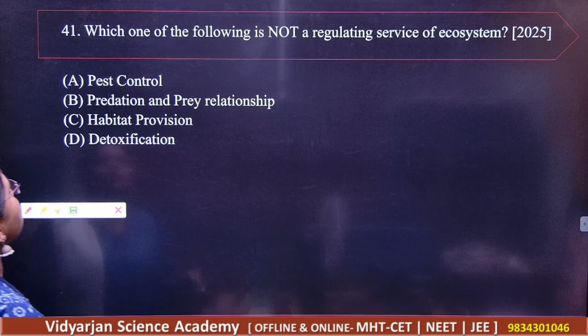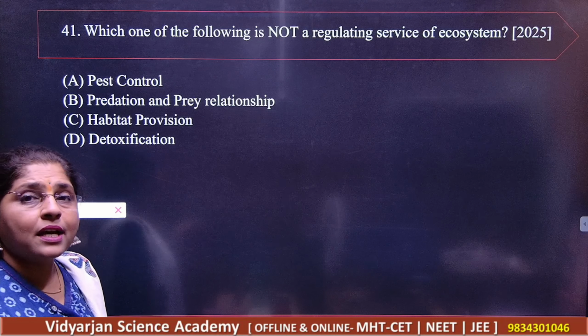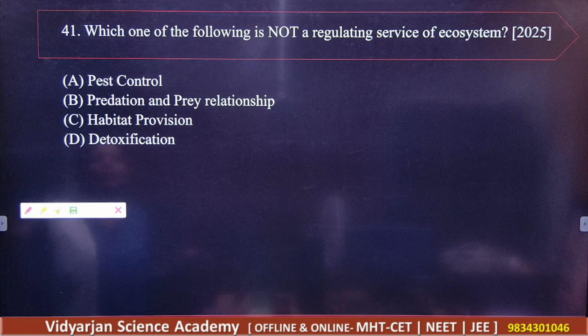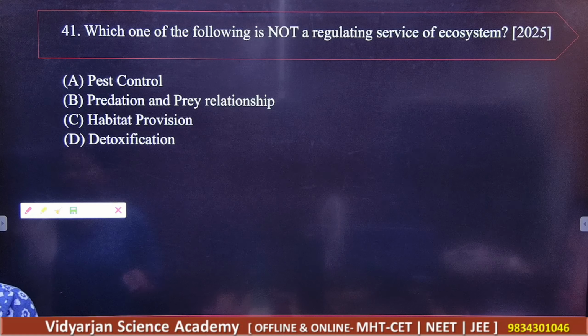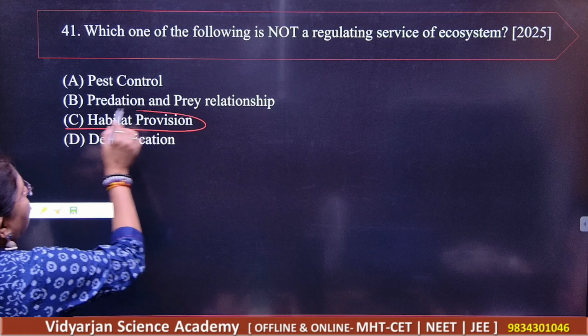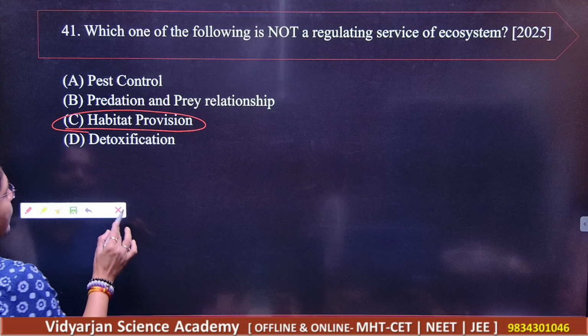Okay, next, which of the following is not regulating the service of the ecosystem? Pest control, predation and prey relationship, habitat provision and detoxification. So habitat provision. Okay, C is your correct answer here, right?